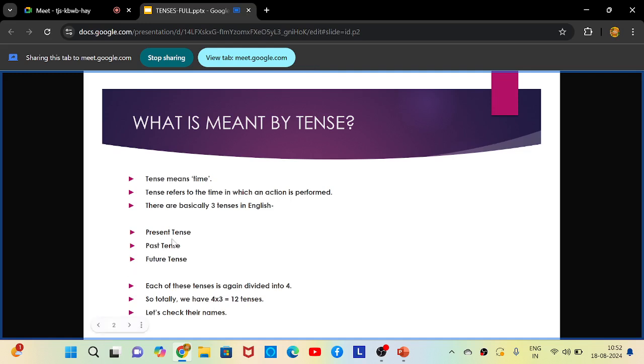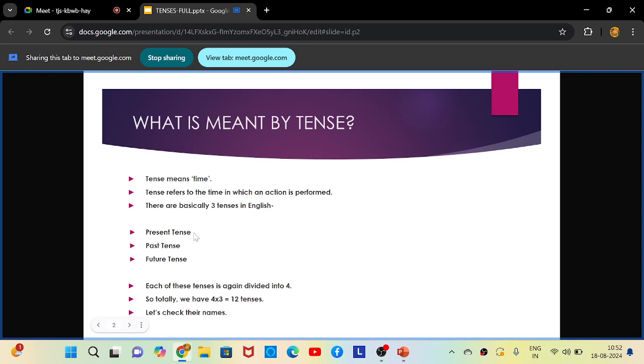Okay. So present tense, past tense and future tense. These are the three tenses in English. Present tense is the tense in which actions happen now. Past tense is the tense in which the actions are already completed, or those that have already happened. And future tense is the tense in which the actions are going to happen. Some action is going to happen.